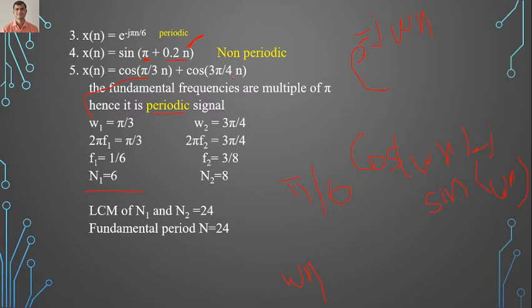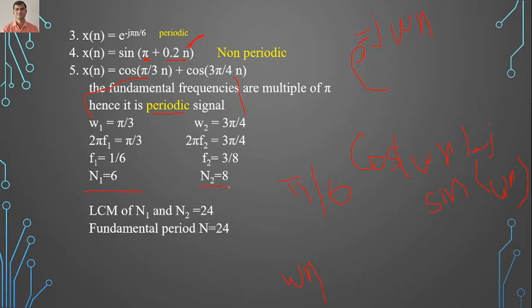Similarly for the second term, omega 2 equals 3 pi by 4. So 2 pi f2 equals 3 pi by 4, and f2 equals 3 by 8. We can see that f2 equals 3 by 8, which is a ratio of rational numbers k by n, and n2 equals 8.